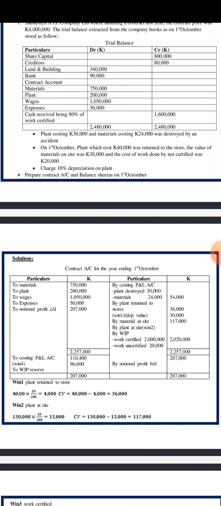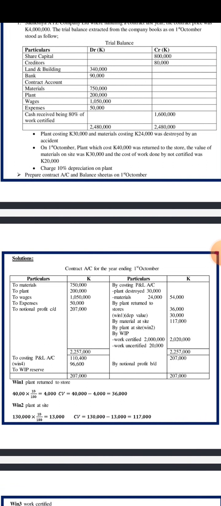To move from that 80% to 100%, we take that same figure which has been given, 1,600,000, and multiply it by 100 since we need to go to 100%. Then we divide that figure by the 80% which has been given already. So dividing by 80, we will get 2 million.